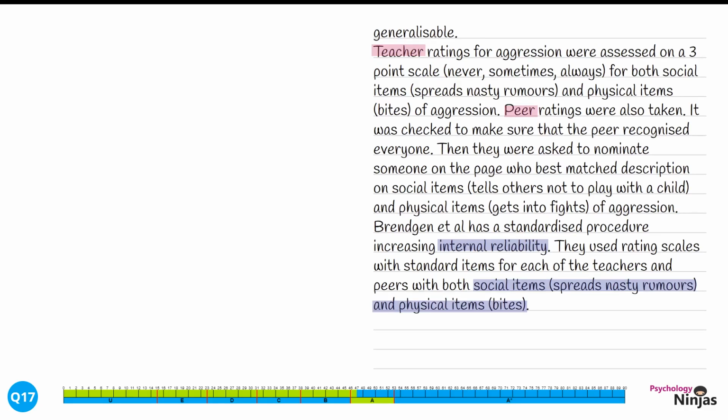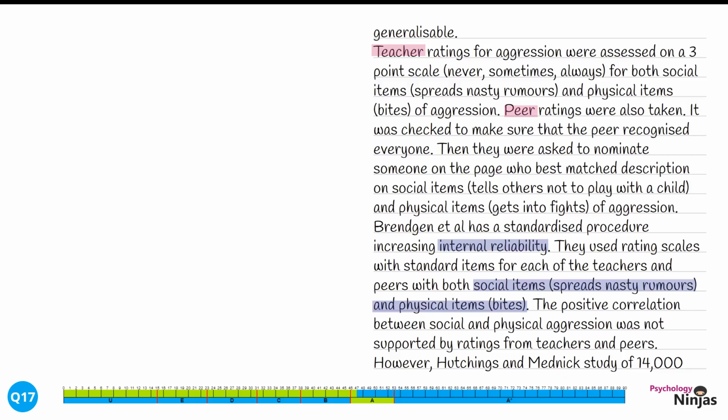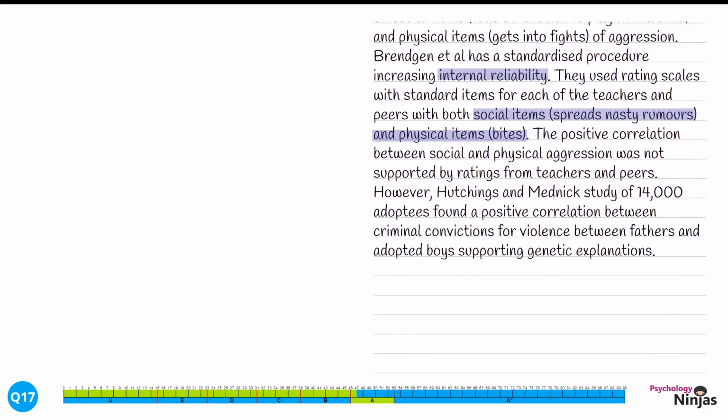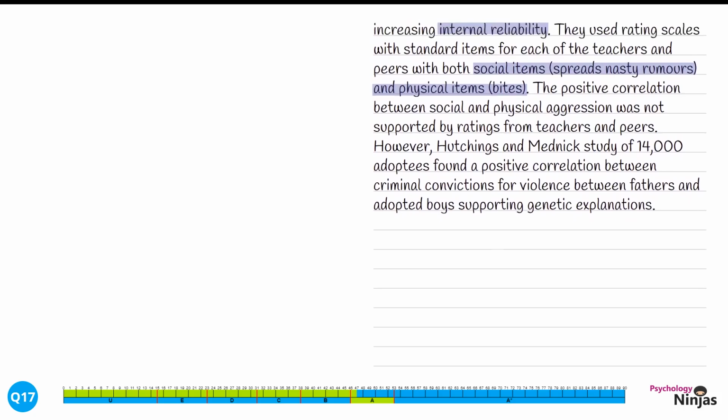We're then going to elaborate with a counter-argument. The positive correlation between social and physical aggression was not supported by ratings from teachers and peers. However, Hutchings and Mednick's study of 14,000 adoptees found a positive correlation between criminal convictions for violence between fathers and adopted boys, supporting genetic explanations. Our discussion of a positive correlation means that as one thing increases, another thing increases. Here, our teacher ratings aren't saying that as social aggression increases, physical aggression increases. We've gone for a further counter-argument here with our research from Hutchings and Mednick.